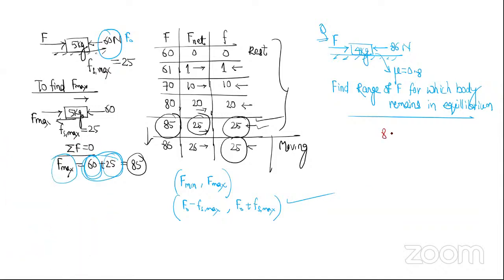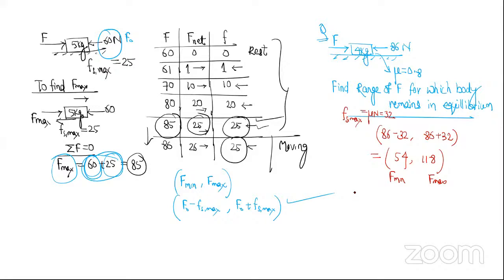So the range is 86 minus 32, comma, 86 plus 32. That's the range. So that's 54, comma, 118. This is F min and this is F max.